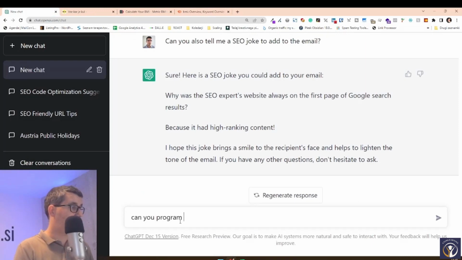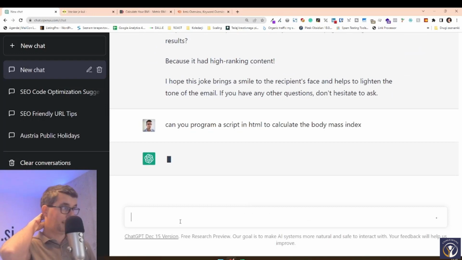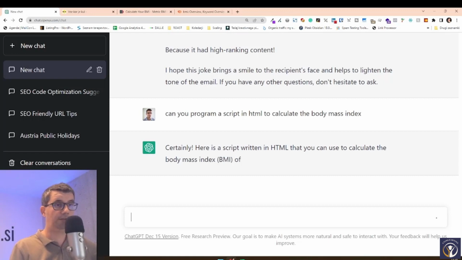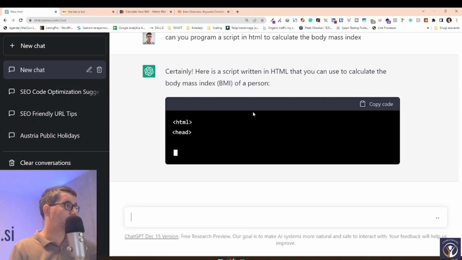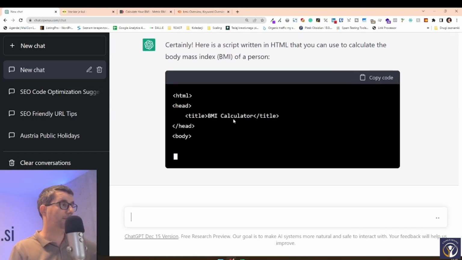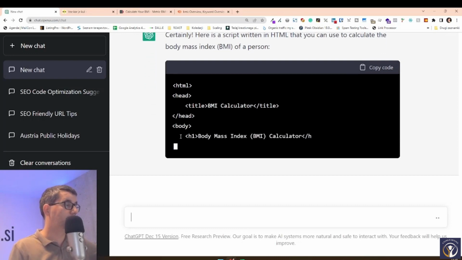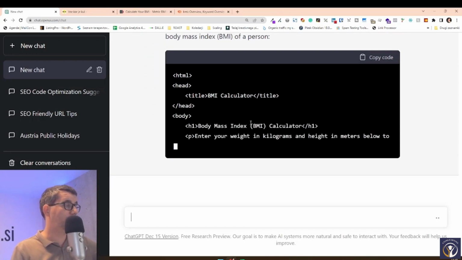Can you program a script in HTML to calculate the body mass index? Let's see. It says certainly. It even gives you a title. Then it gives you a body, with a heading, so it's very good for SEO.